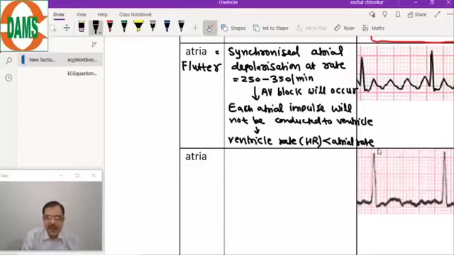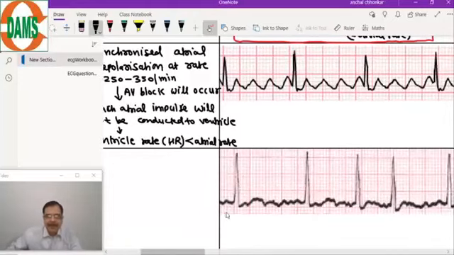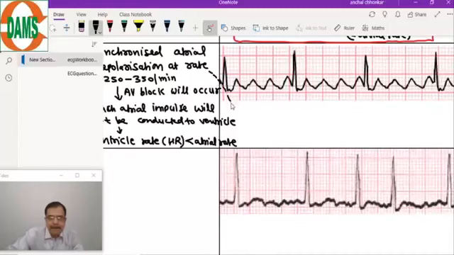Now, coming to the description in the ECG. The atria are depolarizing at a rate of 250 to 350 per minute. So the description in the ECG is that the atrial rate will be between 250 to 350.